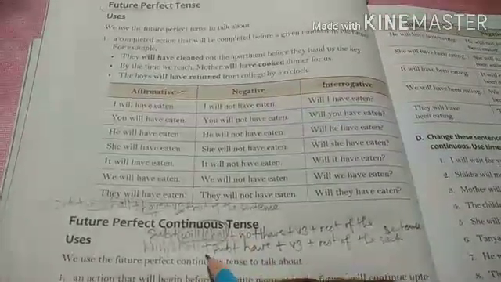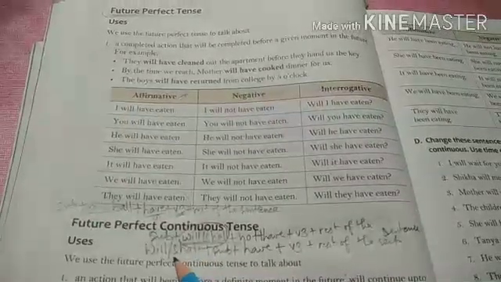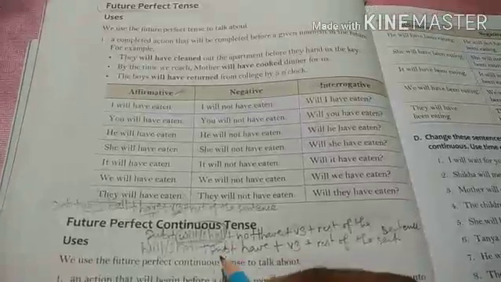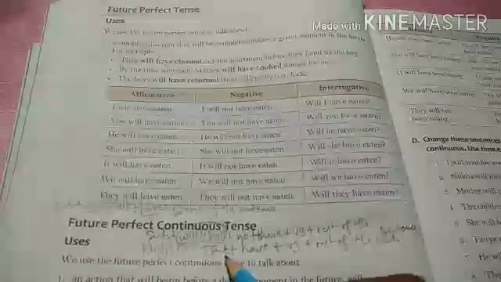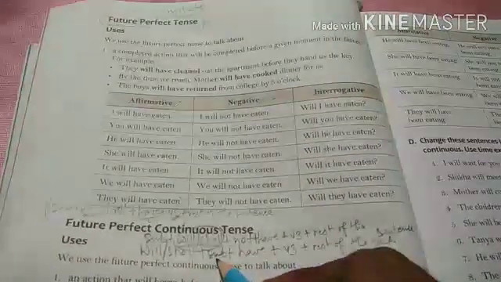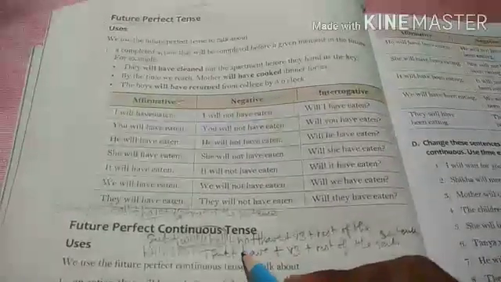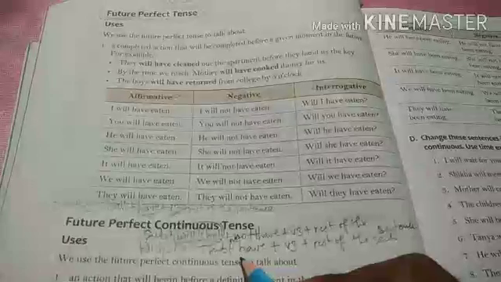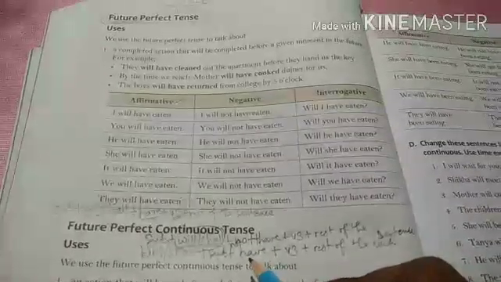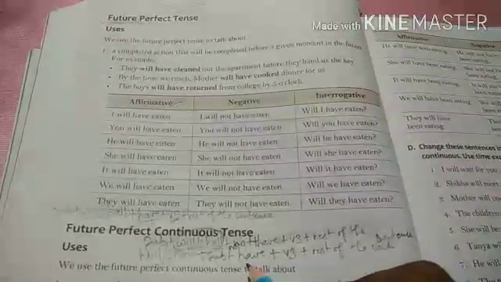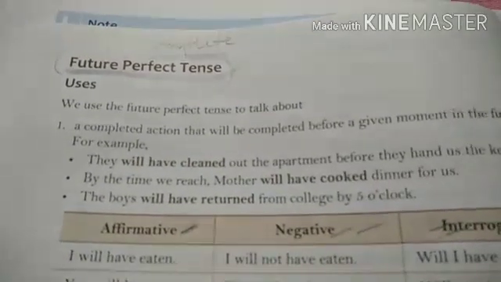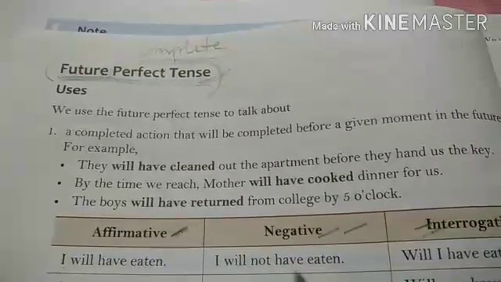Now, this is the structure of interrogative sentence in future perfect tense, but in positive form. Now, when you use not before have after subject, then it will become interrogative sentences in future perfect tense, but in negative form. Okay. Now, let us understand the uses of the future perfect tense.